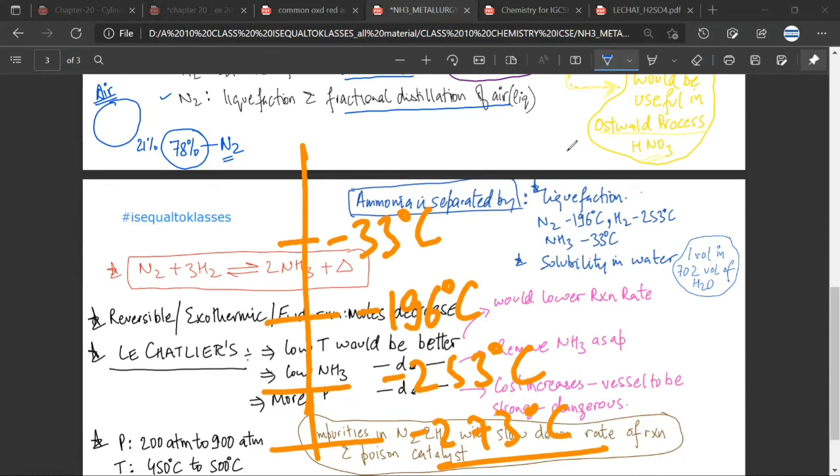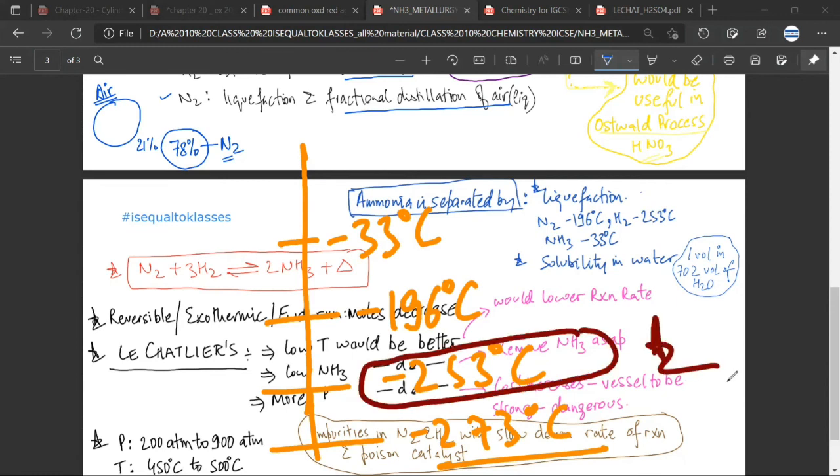So you can imagine how difficult it is to liquefy hydrogen. Is it making sense? Yes, sir. So hydrogen needs very low temperatures, and nitrogen is still better because it is at around minus 196. But just look at the figure. At minus 33 degrees Celsius only, ammonia will liquefy.